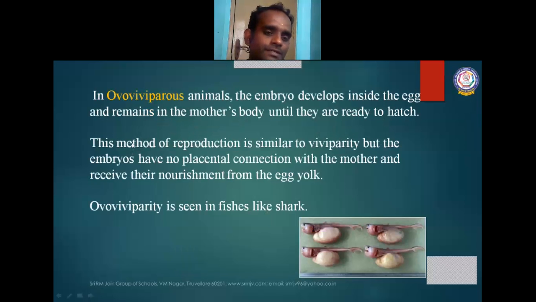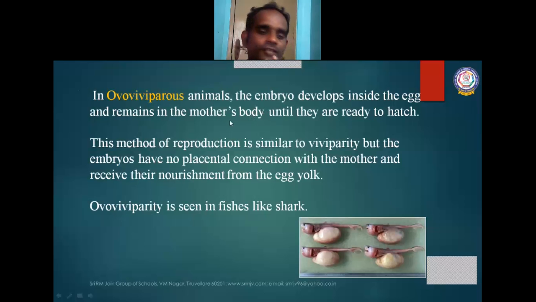The last one is ovoviviparous. It is nothing but oviparous and viviparous. In ovoviviparous animals, the embryos develop inside the egg and remain in the mother's body until they are ready to hatch.